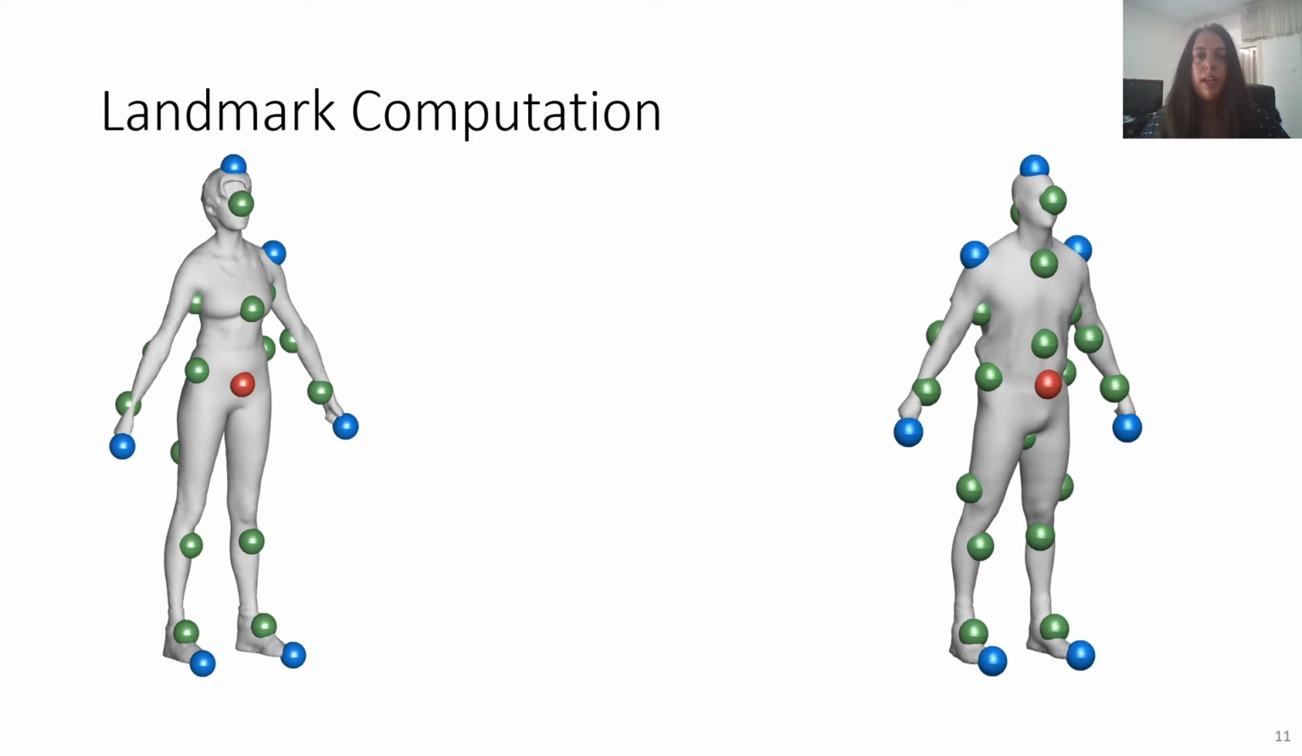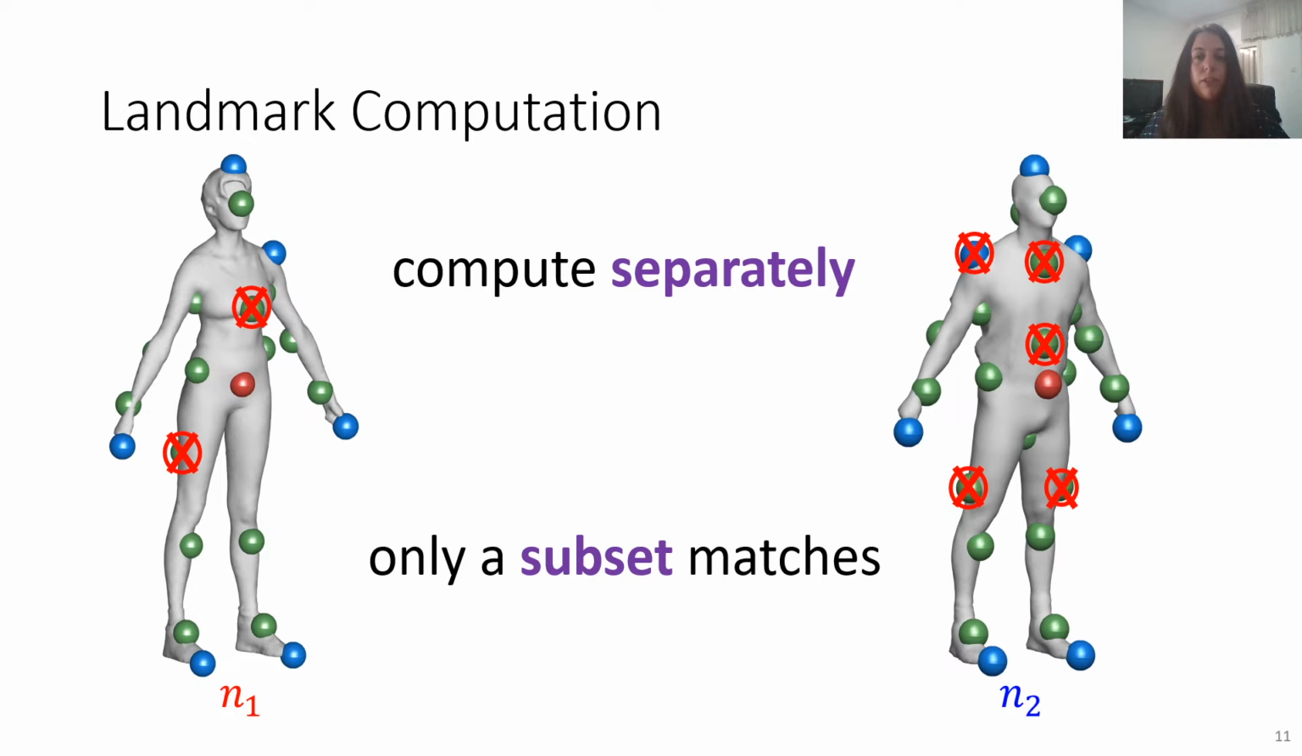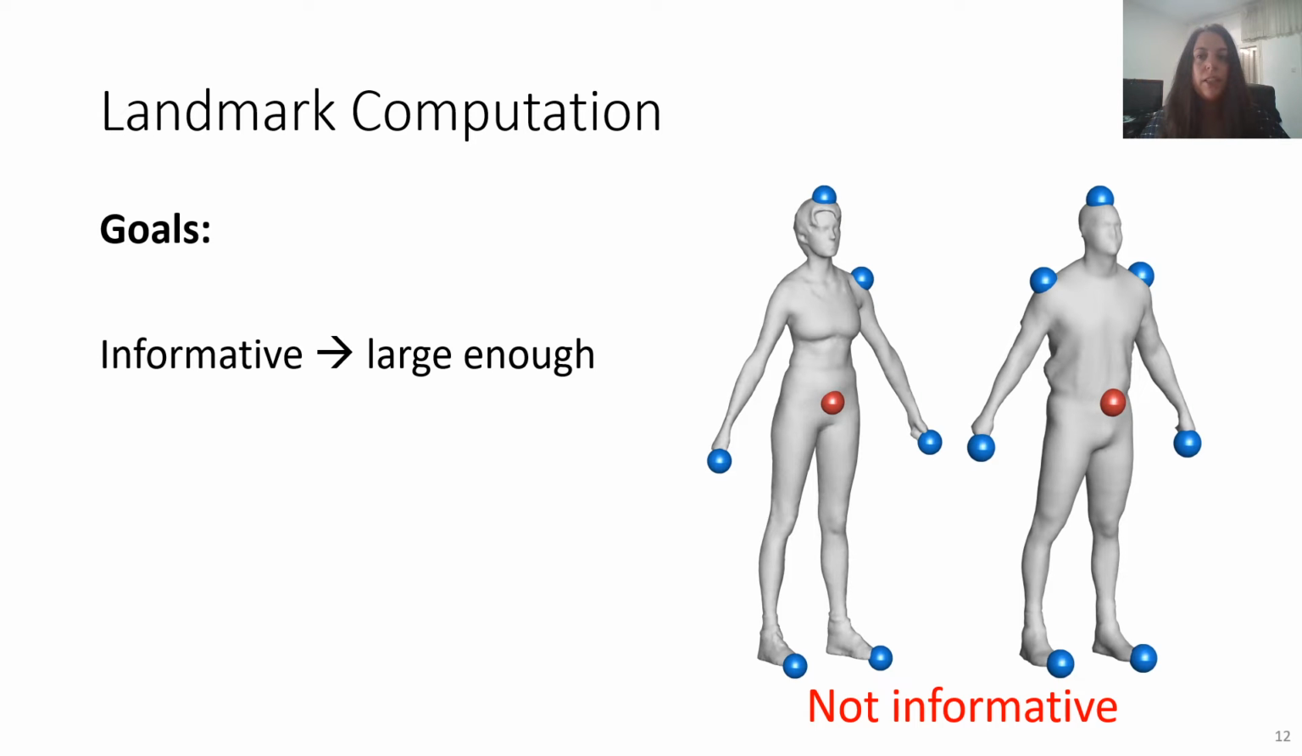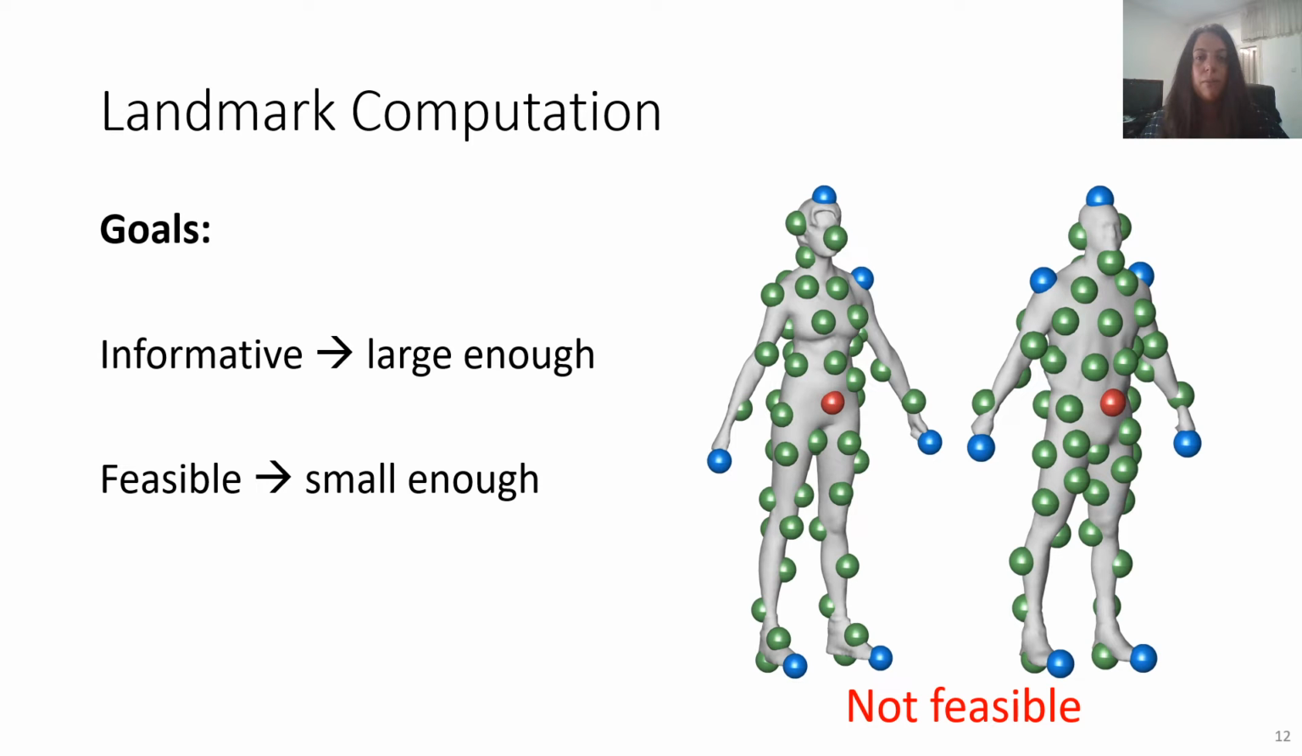For each shape, the landmark computation is done separately, hence we have a different number of landmarks on each shape. In addition, only a subset of the landmarks matches. Our goal is to choose landmarks which facilitate such a partial match. Hence, our goals in computing the landmarks are: they should be informative so that they represent the shape, but also feasible so that a match can be found.